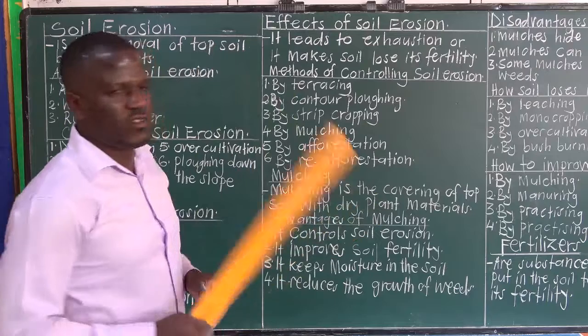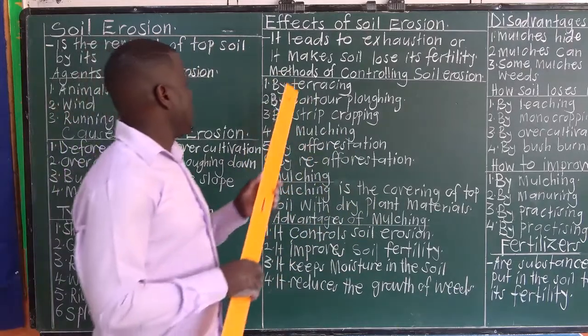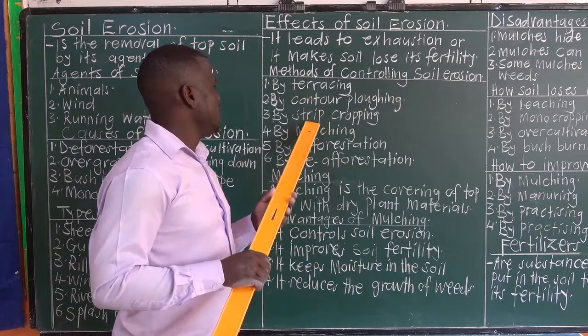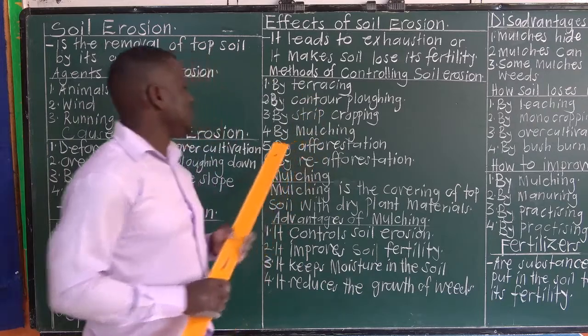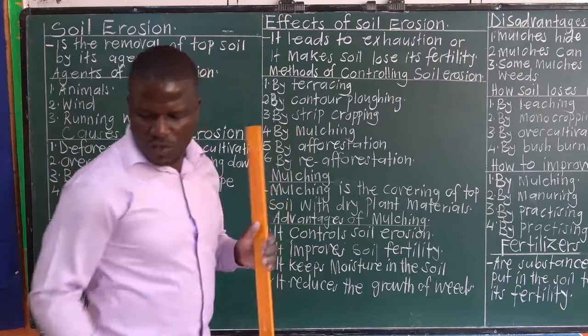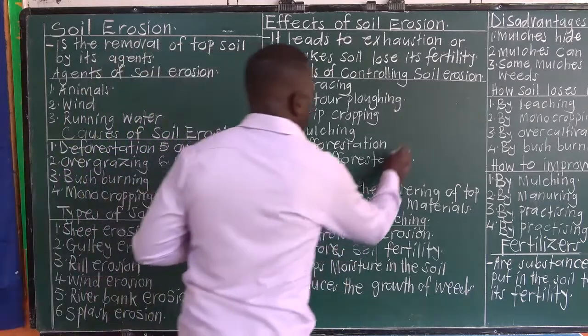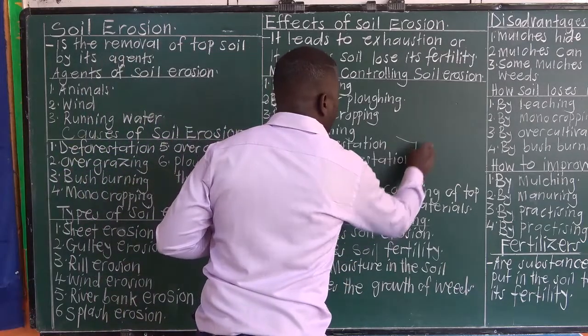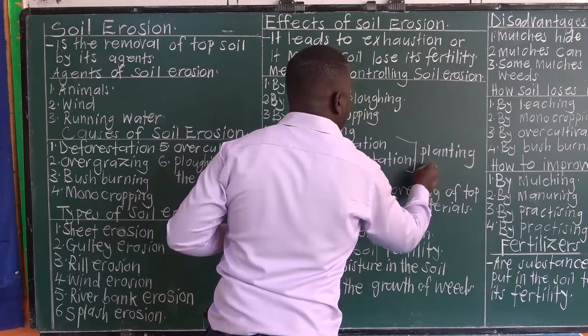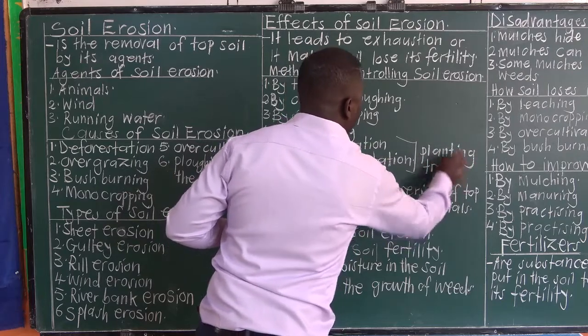Methods of controlling soil erosion: terracing, contour plowing, strip cropping, mulching, afforestation, reforestation, or you can simply say planting trees. You can control soil erosion by planting trees.